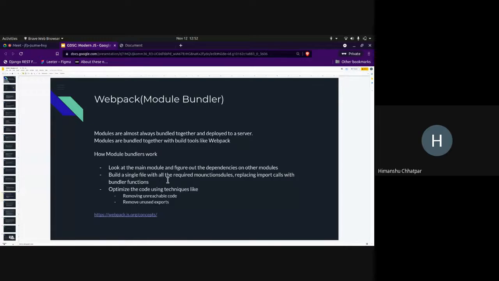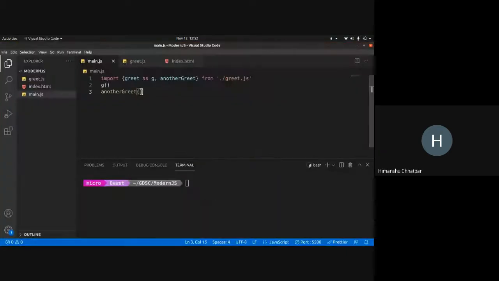Now we build a single file with all the modules, replacing import calls with bundler functions, right? What a module bundler does is figure out that it needs greet and another greet from this file.